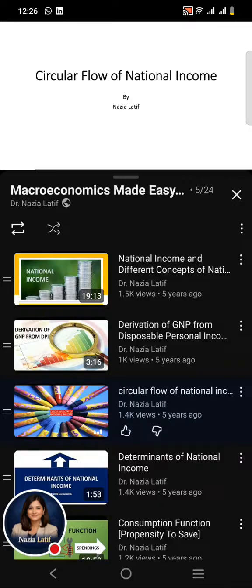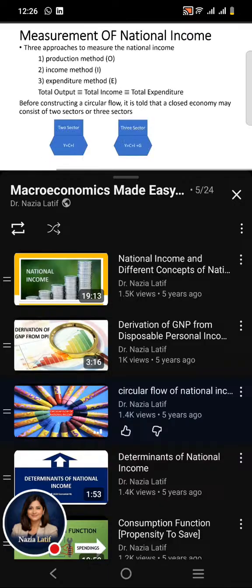Further, the households also provide the services of the factors of production to the producers. Against those services, they receive remuneration. The sum of all those earnings also represents the national income. So here we are going to explain how these three different flows ultimately merge. Let's start our lecture.